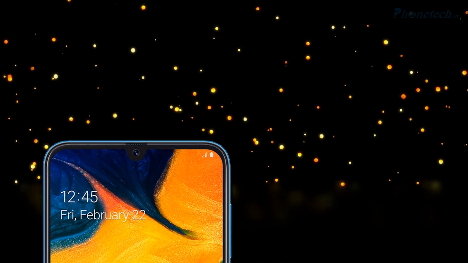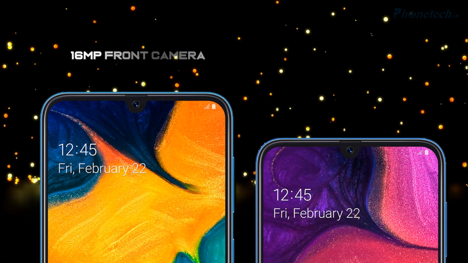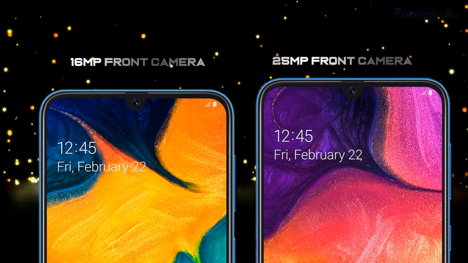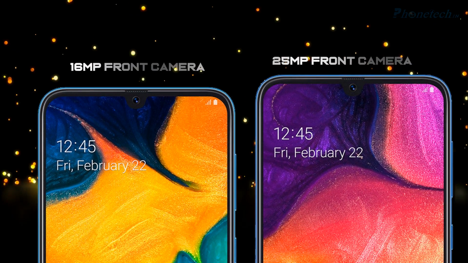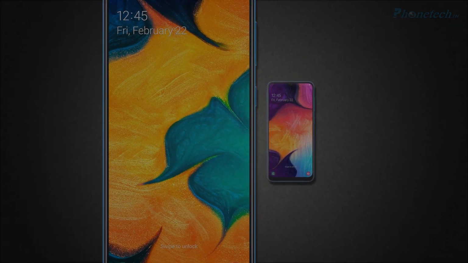Next we talk about the front camera. A30 has a 16 megapixel front camera and A50 has a 25 megapixel front camera. Next I'm going to talk about RAM and storage.